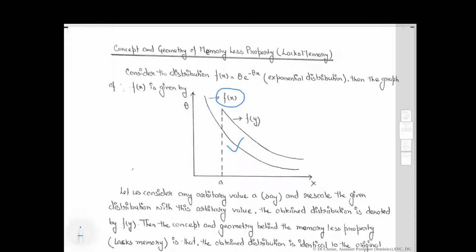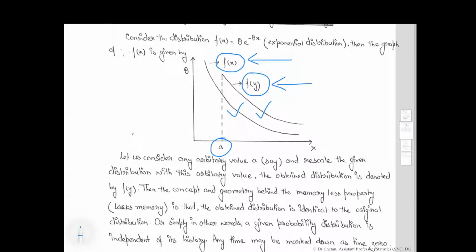Now consider any arbitrary value a and then rescale f(x). Then it will look like this, which is equal to f(y). The concept and geometry behind the memoryless property is that the obtained distribution after rescaling is identical to the original distribution, f(x). Or simply, in other words, a given probability distribution is independent of its history. Any time may be marked down as time 0.